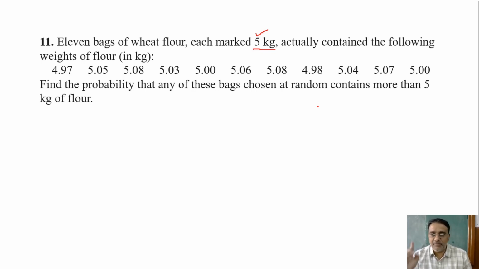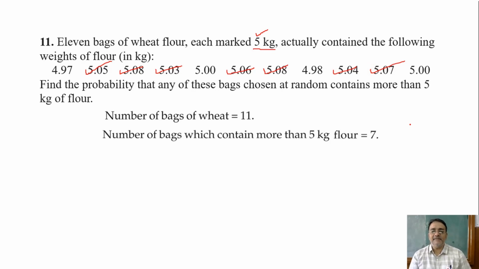So total number of bags of wheat first we have to write, that is 11. Now the number of bags having more than 5 kg of flour: 1, 2, 3, 4, 5, 6, 7. So what is the required probability? 7 upon 11. Very good.